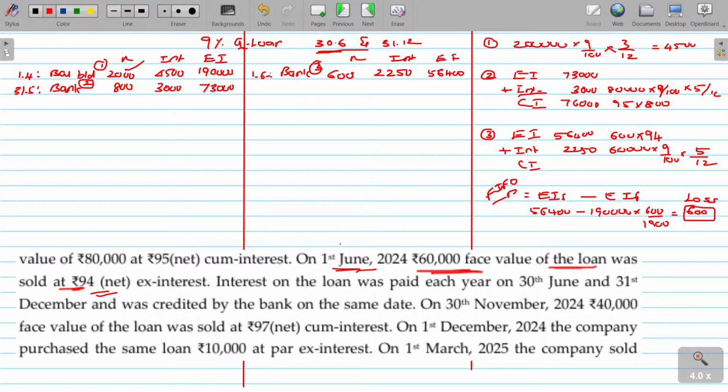56,400 minus cost of acquisition under the FIFO method. For that, 1,90,000 is for 2,000 shares purchased. Out of that 600 shares purchased at 57, sold at 56,400. Actually, I am losing 600 rupees. Loss will be charged to the P&L account and it will decrease the value of the asset. So I put the value here. Loss on sale, 600 rupees.